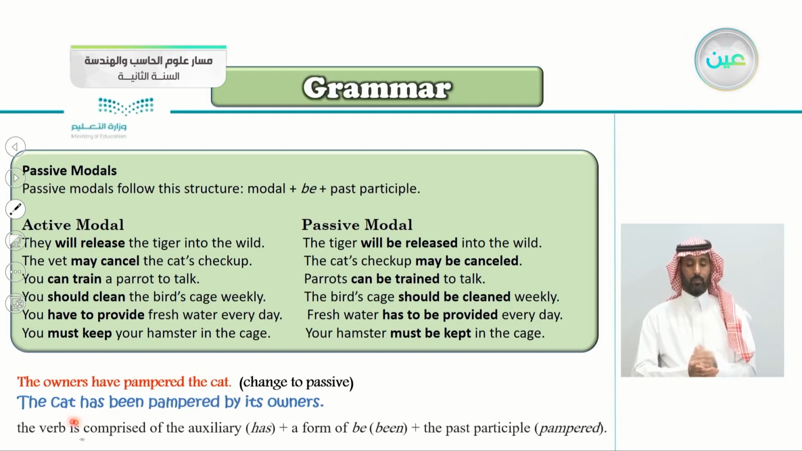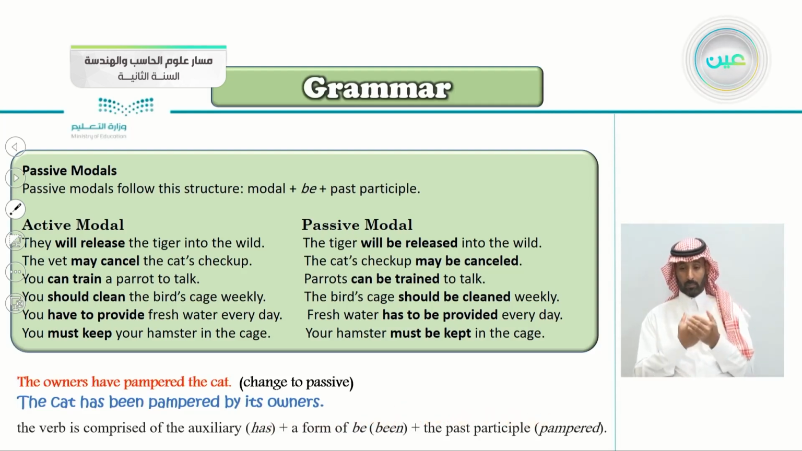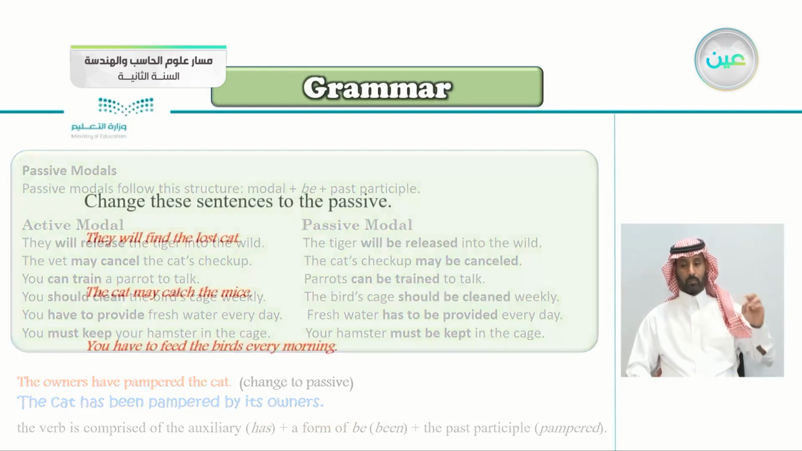So the verb is comprised of the auxiliary has, this is the modal, plus a form of be, any form of be. Here we have been. Then we write the past participle, pampered. So the modal here is has, then any form of be, which is been, then the past participle. Excellent.